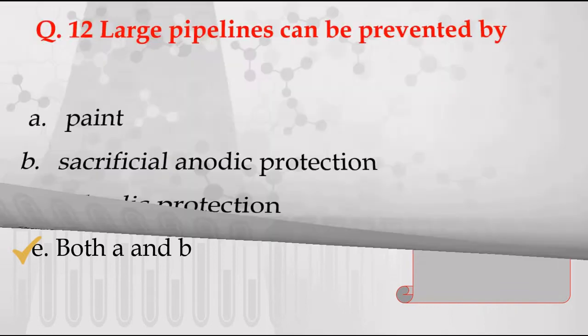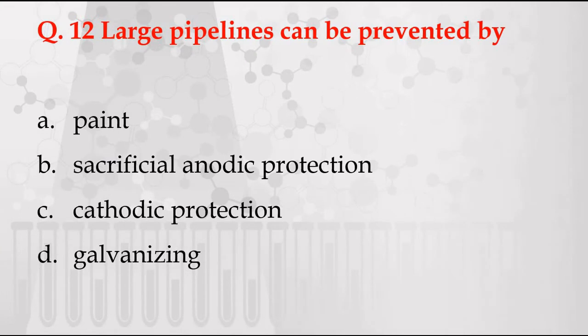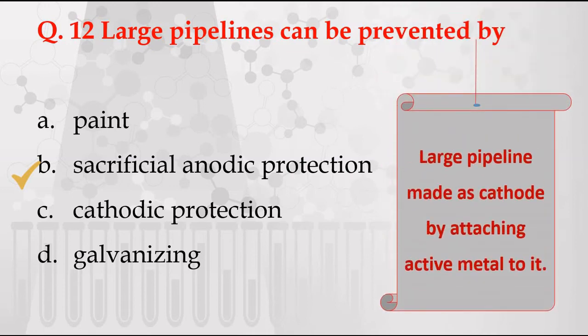Next question. Large pipelines can be prevented by, the options are given: A. Paint, B. Sacrificial anodic protection, C. Cathodic protection, D. Galvanizing. And the correct answer is sacrificial anodic protection, because large pipelines are made cathode by attaching an active metal to it.